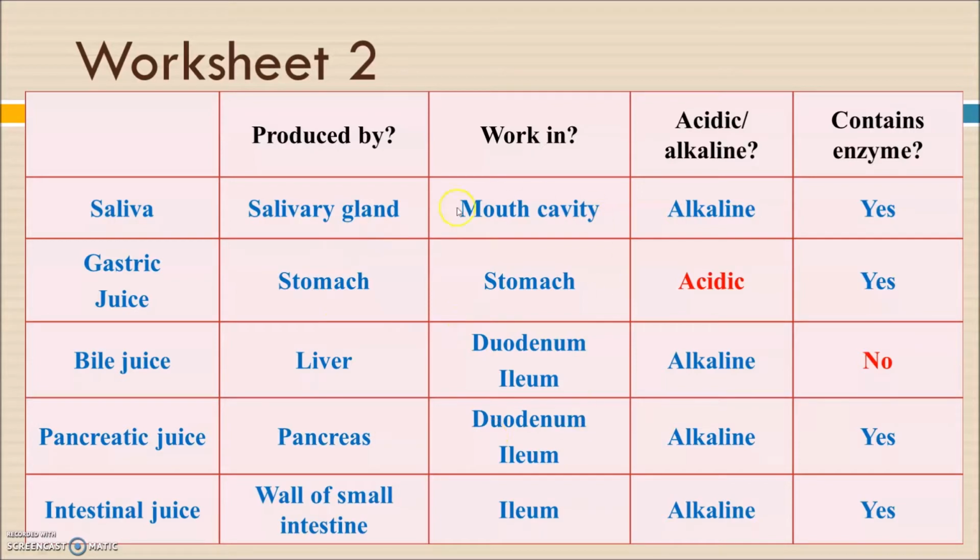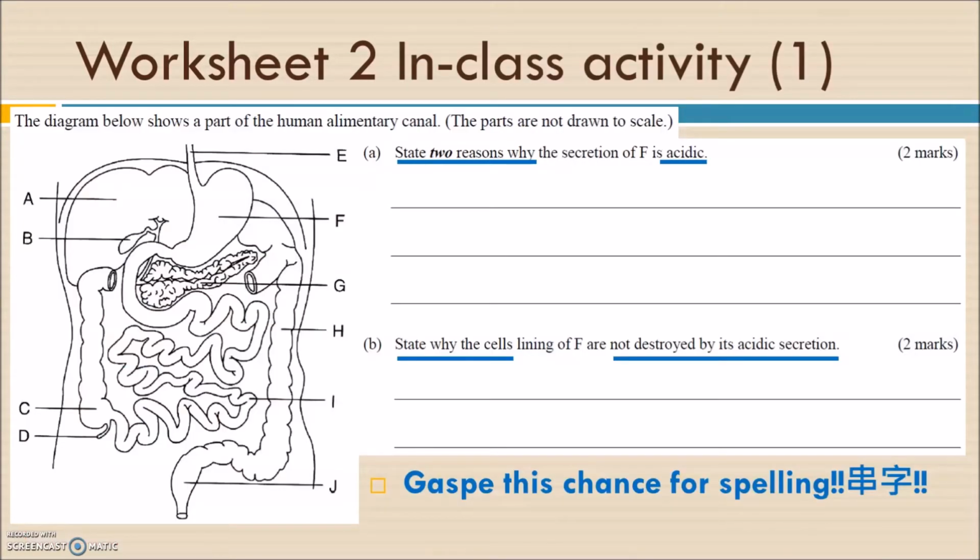For the whole summary table, when you do the revision, you can make your own table or refer to the summary table in the textbook. For question 1, for this human alimentary canal, remember to grab the chance to spell all the organs, please: esophagus, stomach, liver, gallbladder, and so on. For part A: state 2 reasons why the secretion of F is acidic.